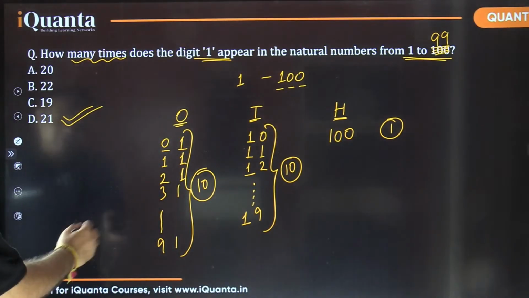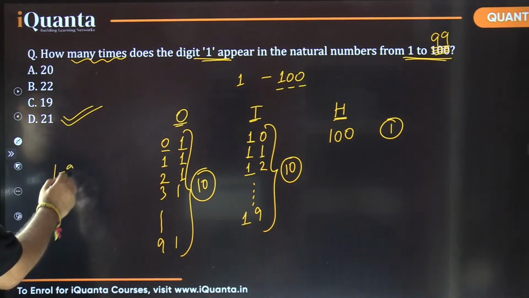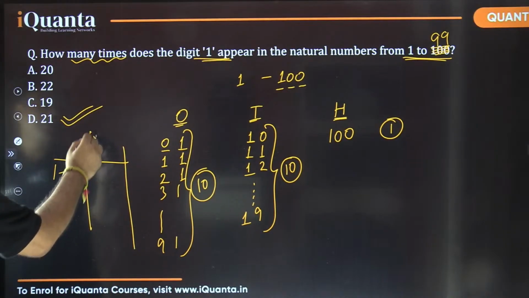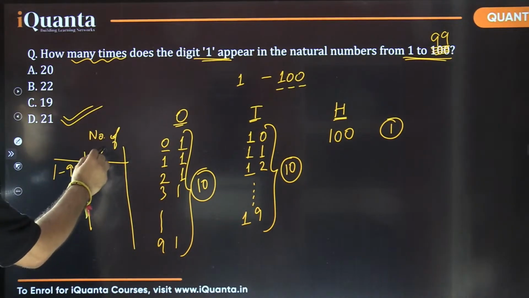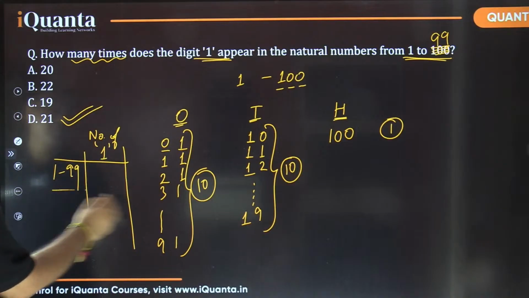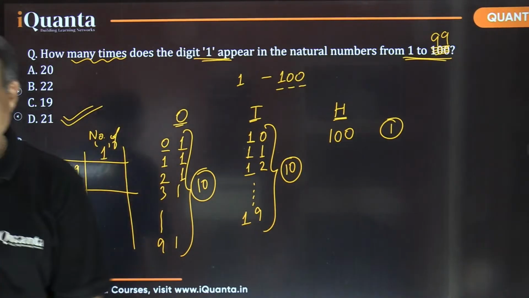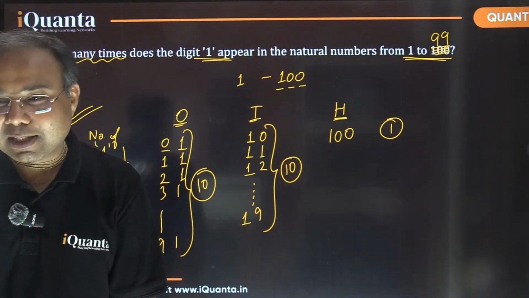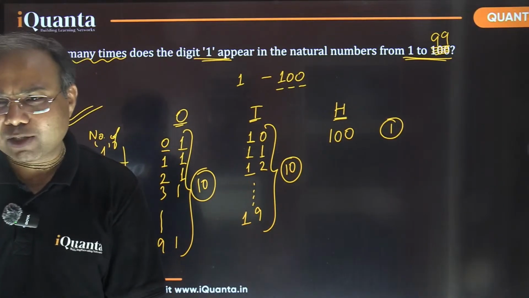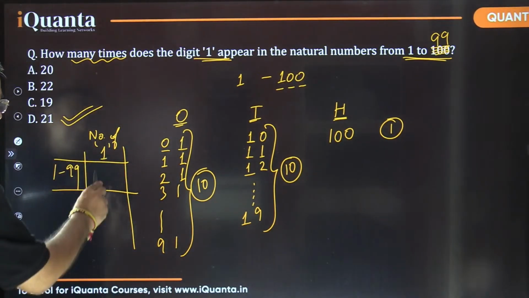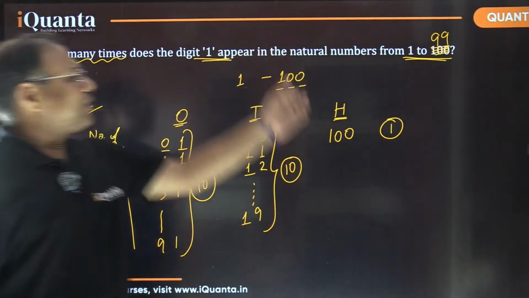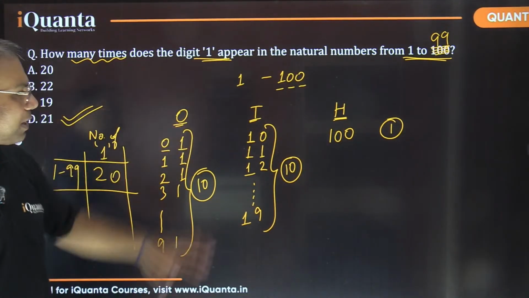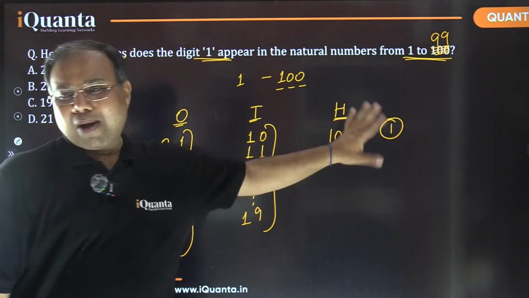And let me make a table also. I'm talking about 1 to 99. How many times that digit 1 appears? Number of ones. Yes, simple. It's 20. Aditya Soni, I think, yes, you wanted to write 20 only, right? Yes, it's simple, 20. Because मैंने 100 वाला 1 छोड़ दिया, बाकी तो सारे वही हैं. We have already counted that, right? Everything we have already counted. So we have just left this 1 here.